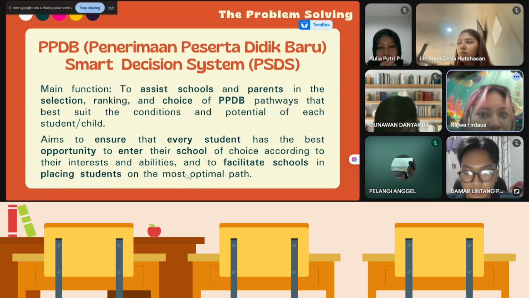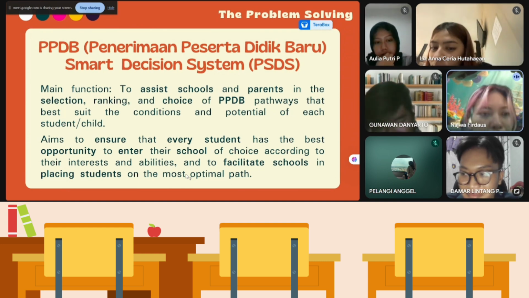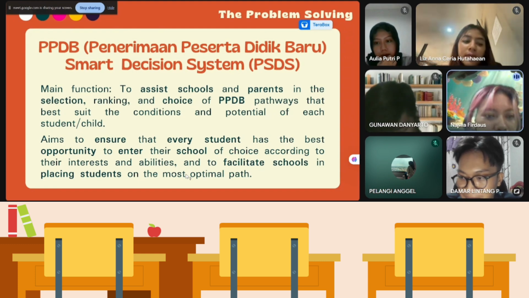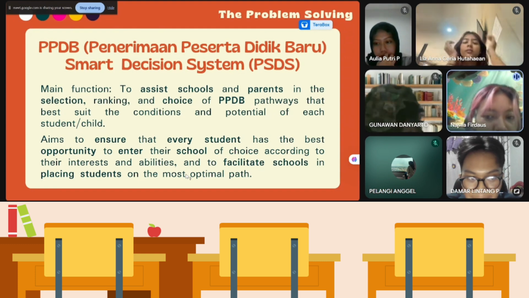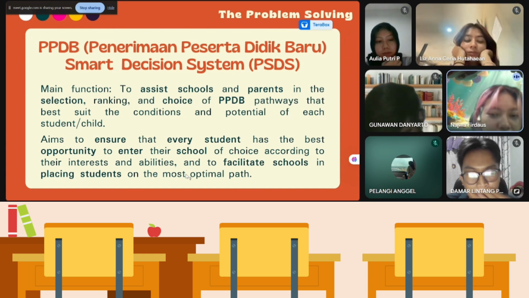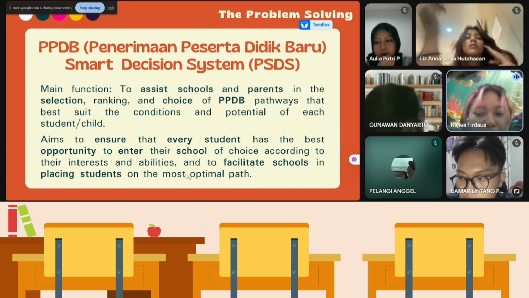The main function is to assist schools and parents in the selection, ranking, and choice of PPDB pathways that best suit the condition and potential of each student or child. The aim is to ensure that every student has the best opportunity to enter their school of choice according to their interests and abilities, and to facilitate schools in placing students on the most optimal path.